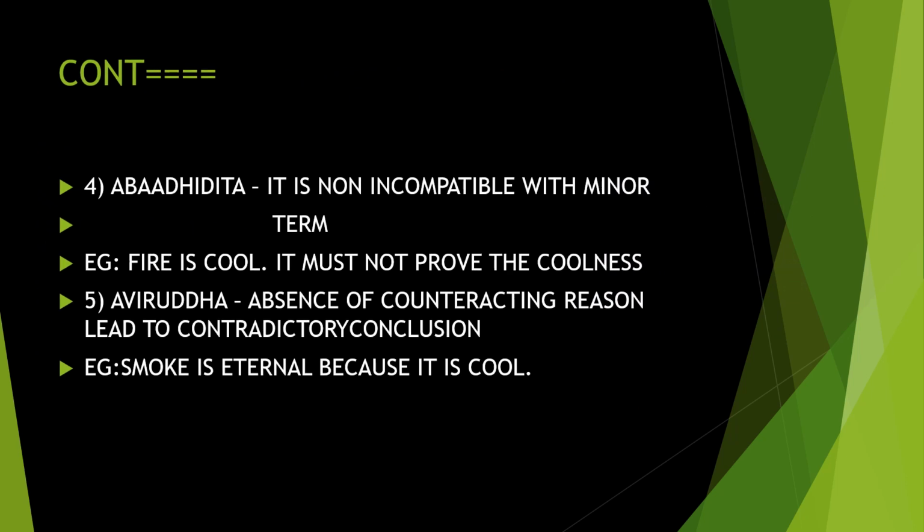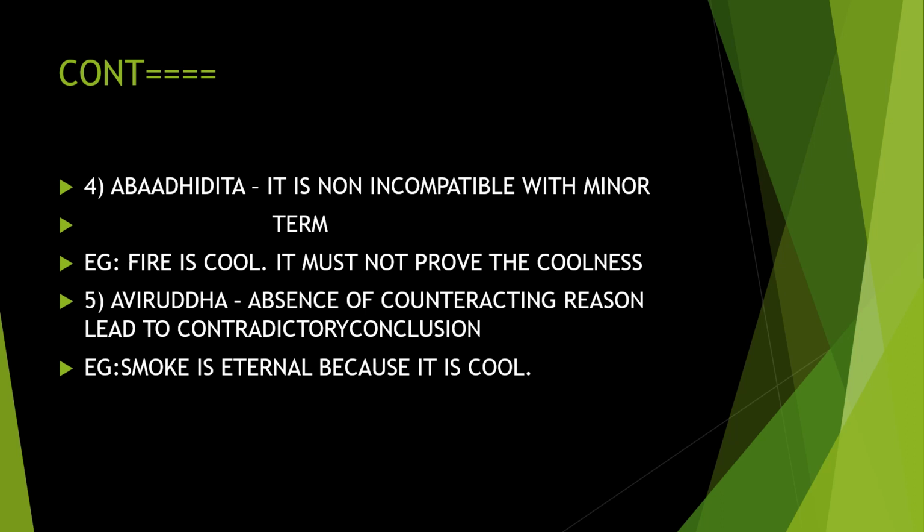Next is Abadhita. It is non-incompatibility with the minor term. The major term has no contradiction with the minor term. For example, fire is cool. Can fire be cool? No, it must not prove coolness. Can we prove that fire is cool?